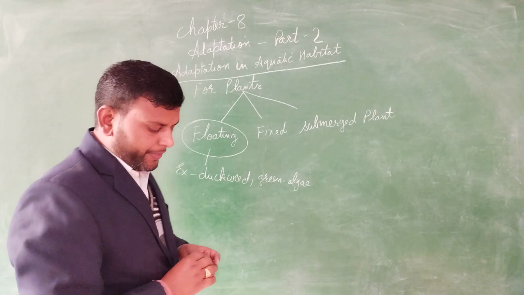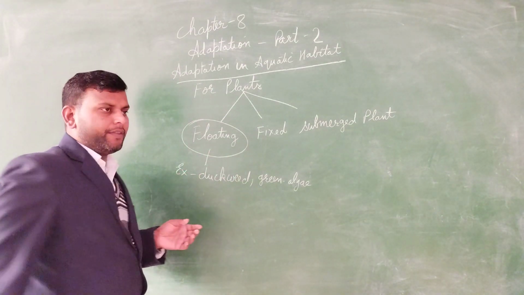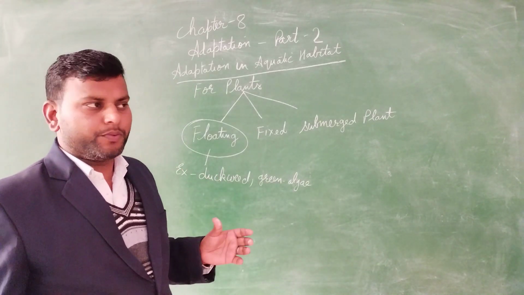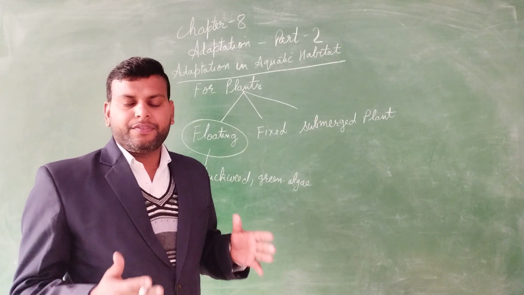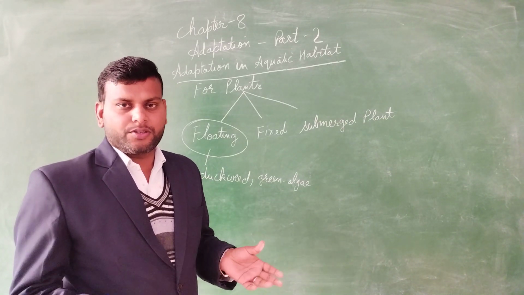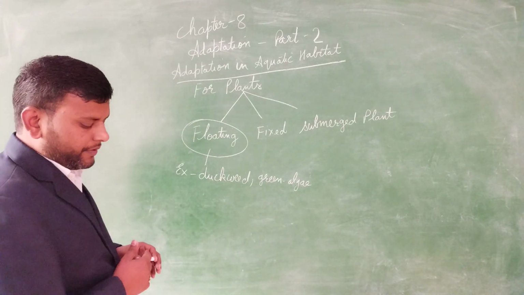Then their leaves have a waxy coating. Waxy coating means they are waterproof. They can live their whole life in the water, and the leaf will not get destroyed or spoiled.